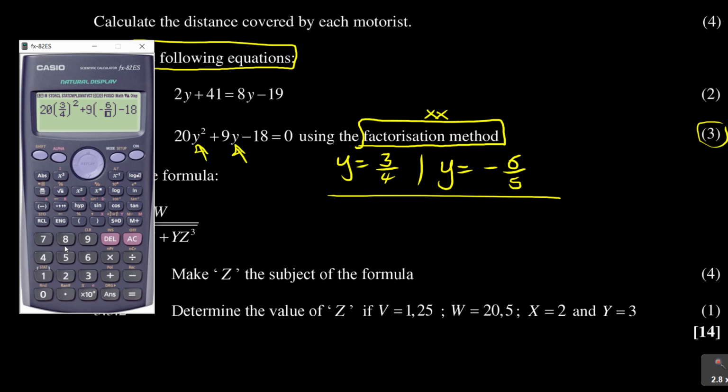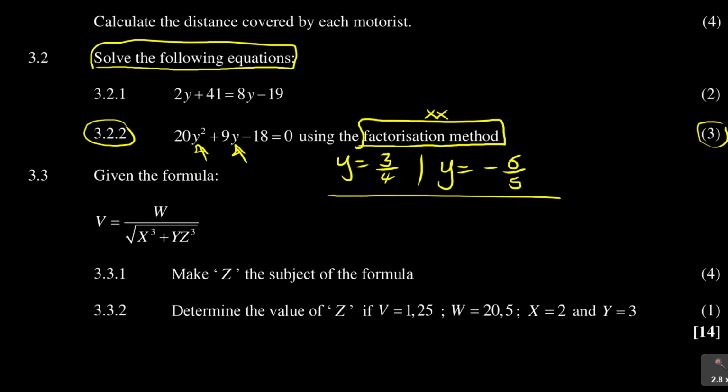You play back, change that part, and instead of that you put now negative what? 6 over 5. That's another one that we got, remember? You must test both answers just to ensure you are on the right track. So it's negative 6 over 5. Avoid the 5 over 6 error. Equal to, I am getting a 0. Means whatever the case may be, without a reasonable doubt, that is correct. Are you with me? So that's how you solve that. I hope these guys keep making sense to you.